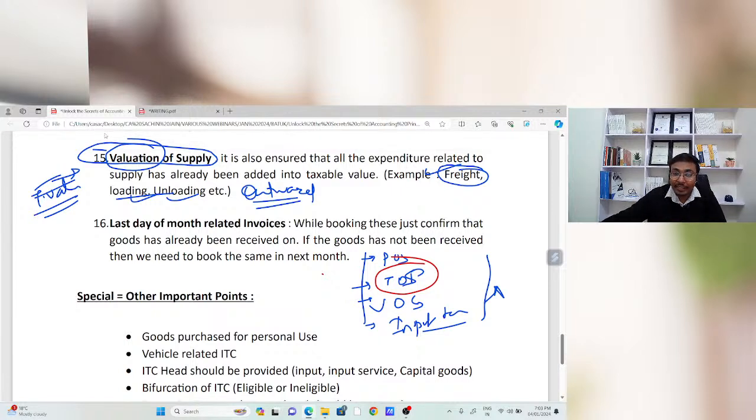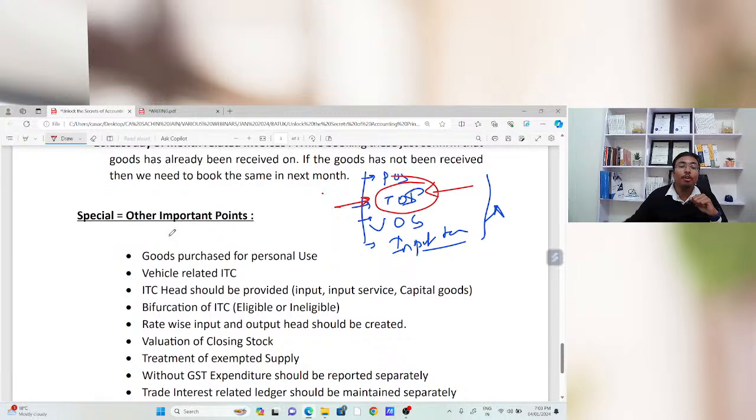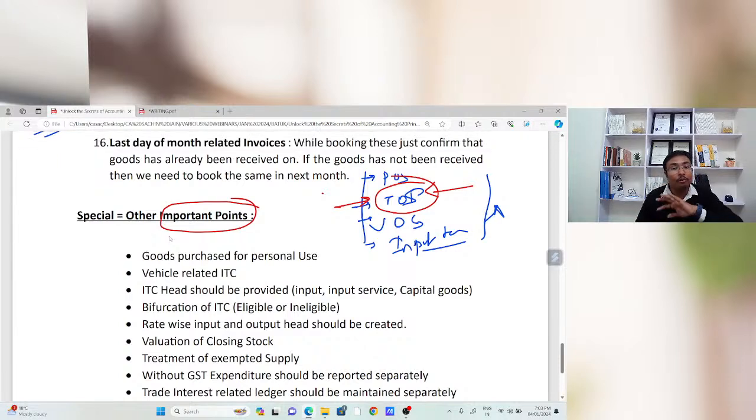And this is the importance of our time of supply. Now, there are some other important points also, and we are going to discuss those important points as well in a very brief way. Okay. Now, just 5 to 7 or 10 minutes and we will complete this particular webinar.